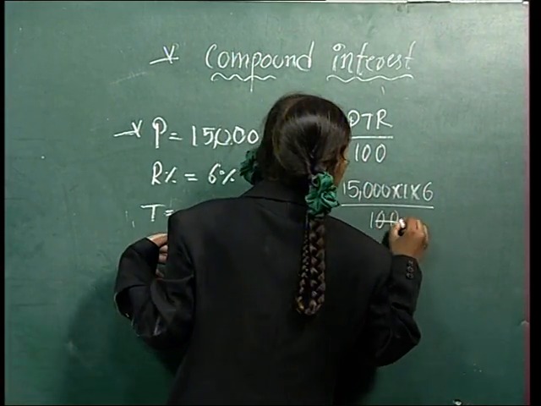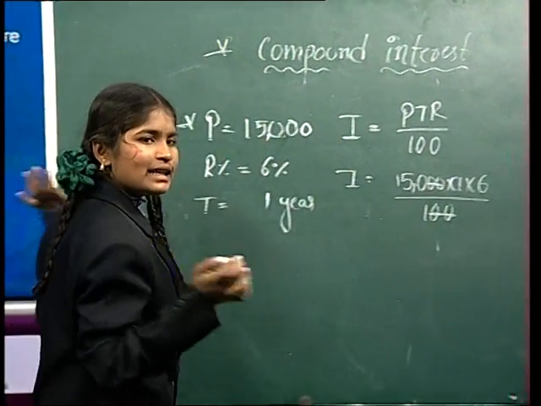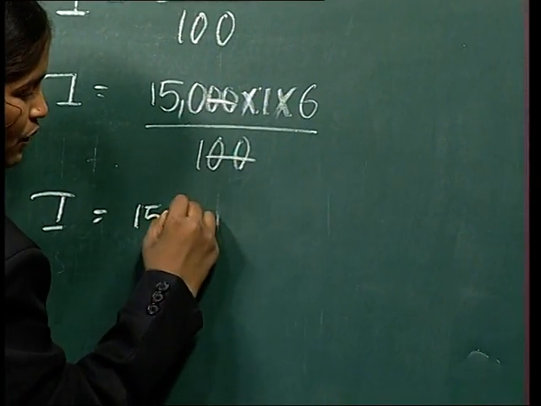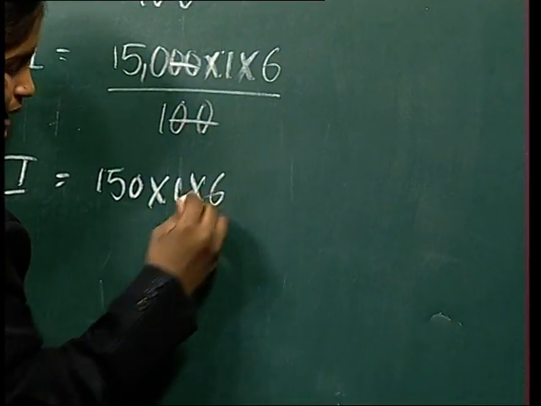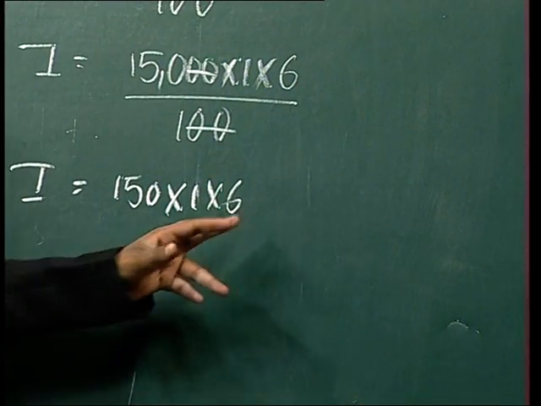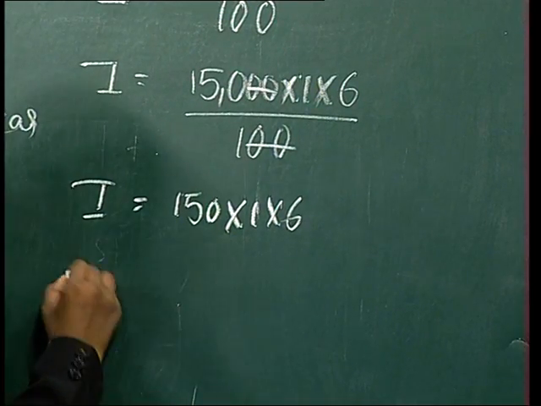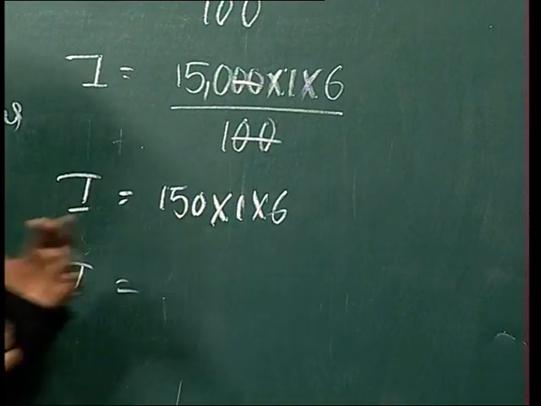So, here the zeros are cancelled. Remaining I equals 150 into 1 into 6. 1 into 1 is 1, 1 into 6 is 6. So, 600.